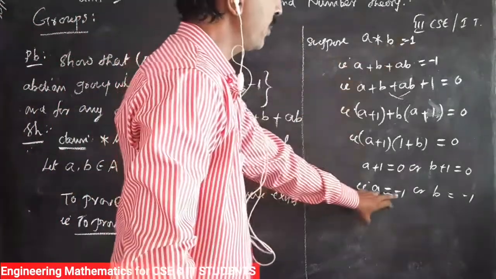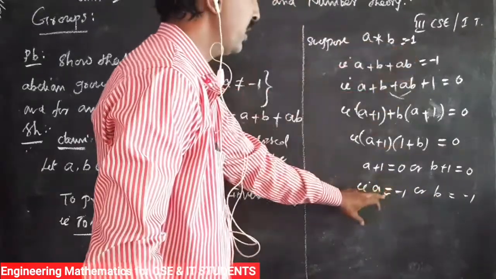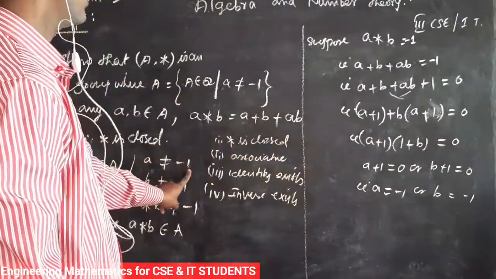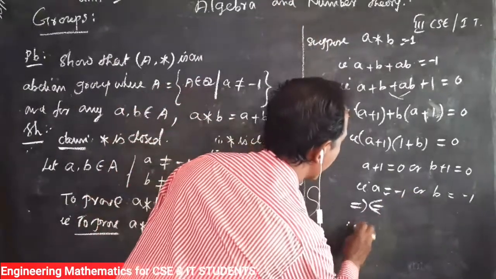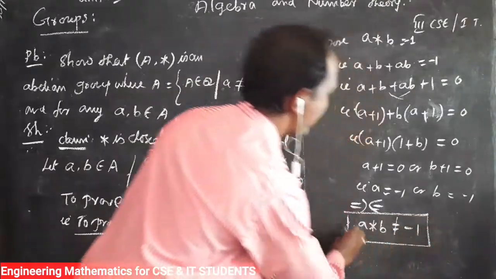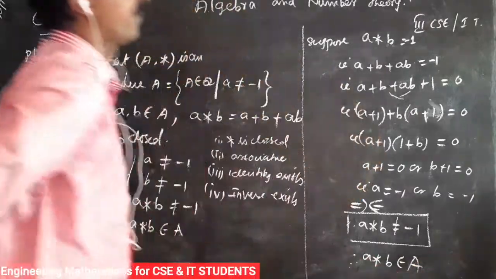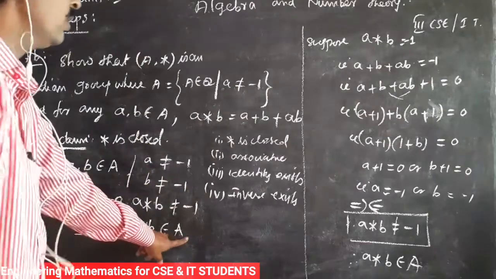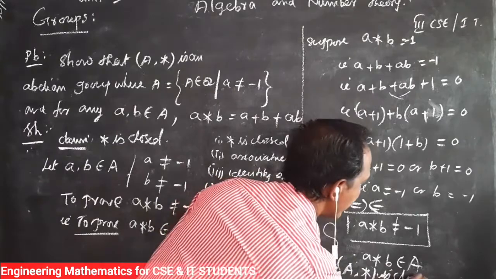So we get a equal to -1 or b equal to -1. So when a * b equal to -1, the condition we get is a equal to -1 or b equal to -1. So already we took a is not equal to -1, which is a contradiction. Therefore a * b is not equal to -1. Therefore a * b belongs to A. Therefore we take any two elements in A such that a * b belongs to A. Therefore (A, *) is closed.